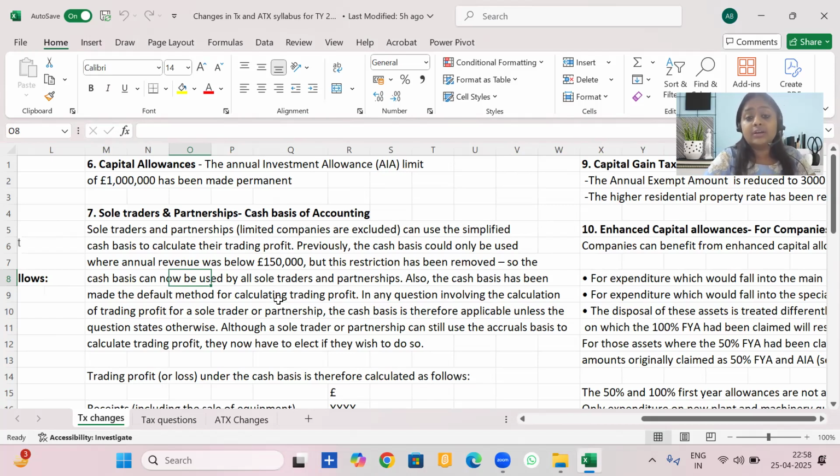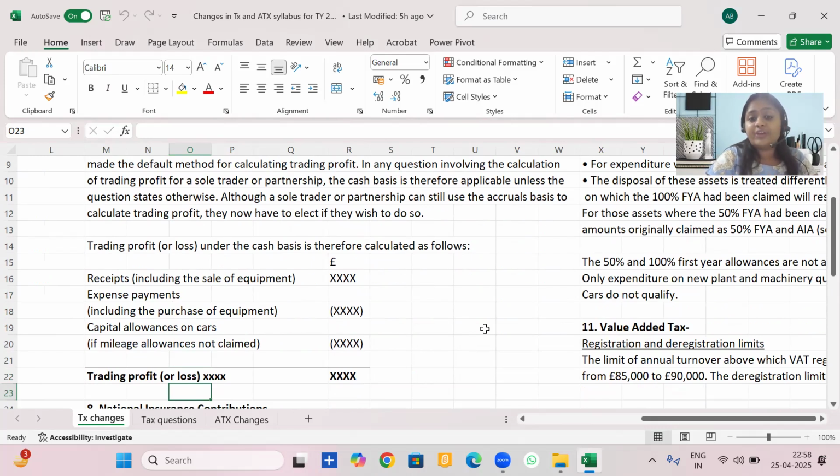However, if these unincorporated businesses would like to prepare their accounts and calculate their taxes following the accrual basis of accounting, then they can do so by making an election to HMRC. However, if the question involves calculation of trading profits for a sole trader or a partnership, cash basis will apply by default, but the pattern of calculating the trading profits will not change.